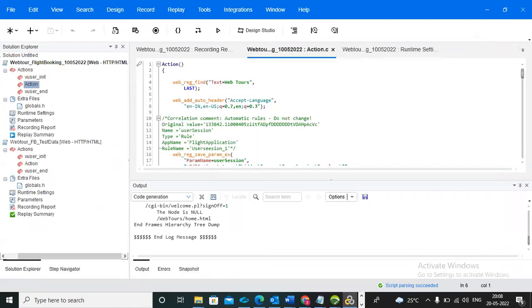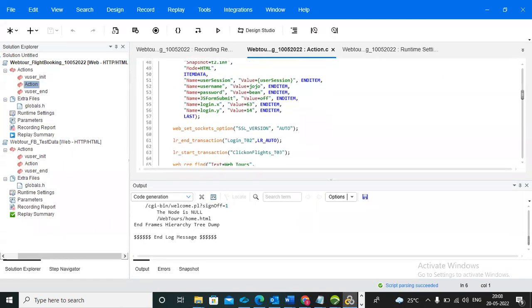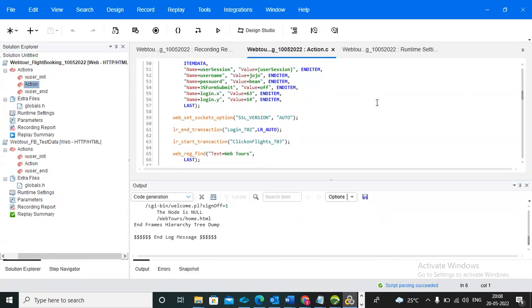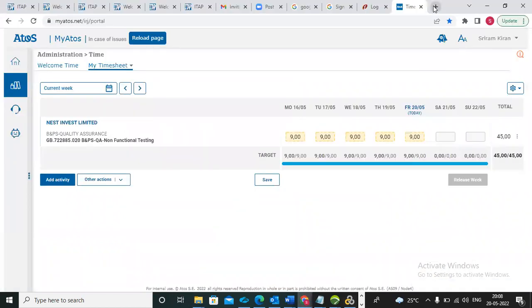So now I'm explaining parameterization. What is parameterization? The values we enter through the keyboard, those we should parameterize. So what values are we entering through the application? Those values we need to parameterize.